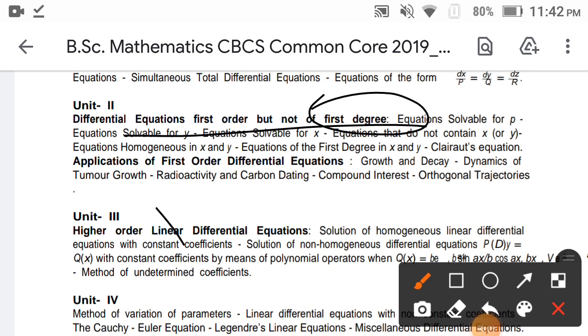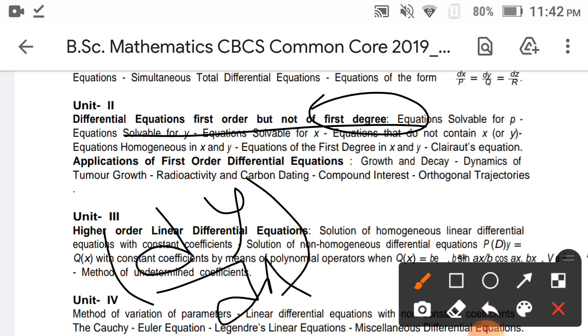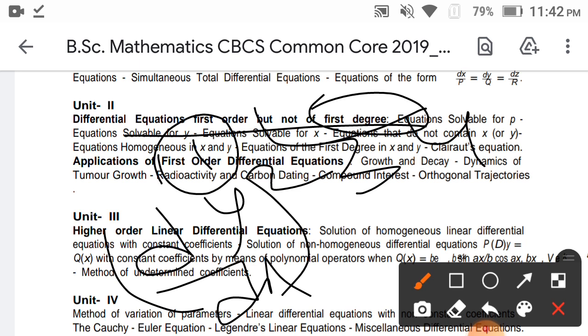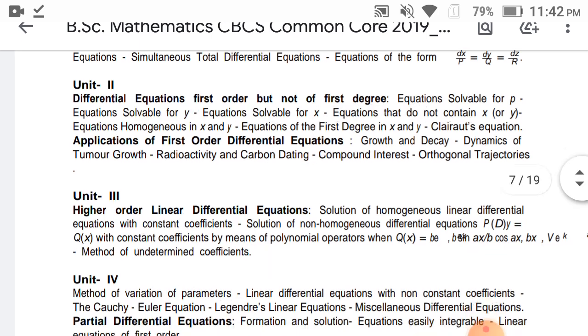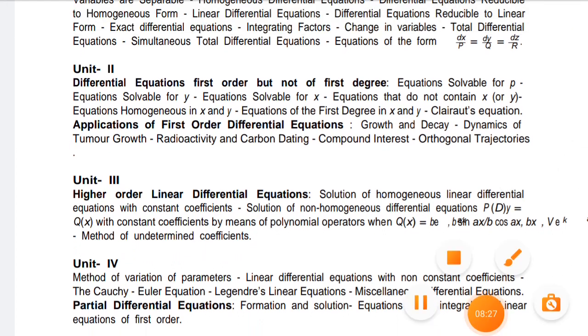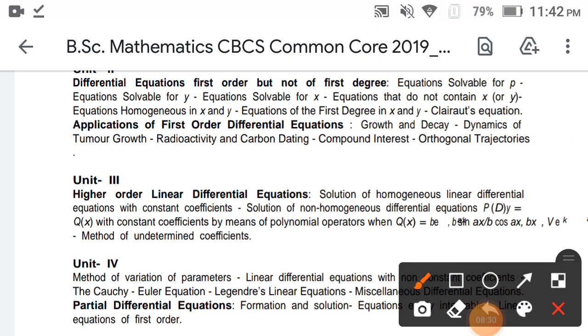It is dy by dx to the power 2, 3, 4, anything we take, but not first degree. Not only 1, they are saying the degree is not 1. That is the second unit, differential equations of first order but not first degree. And here the topics are equations solvable for p, solvable for y, solvable for x. Those do not contain x and y. Here also homogeneous functions in x and y, and then Clairaut's equations. This is the applications of first order differential equations.